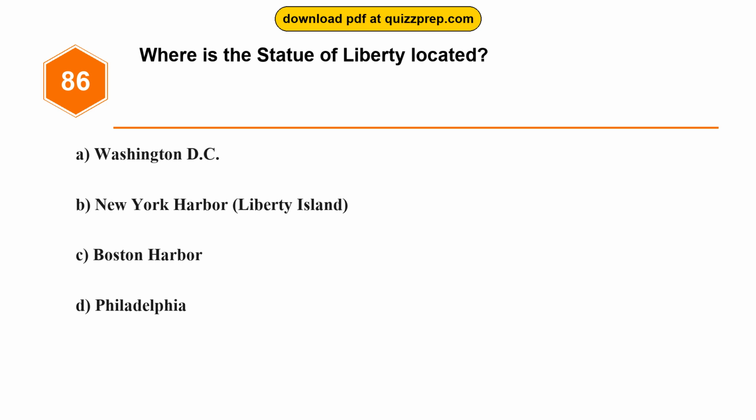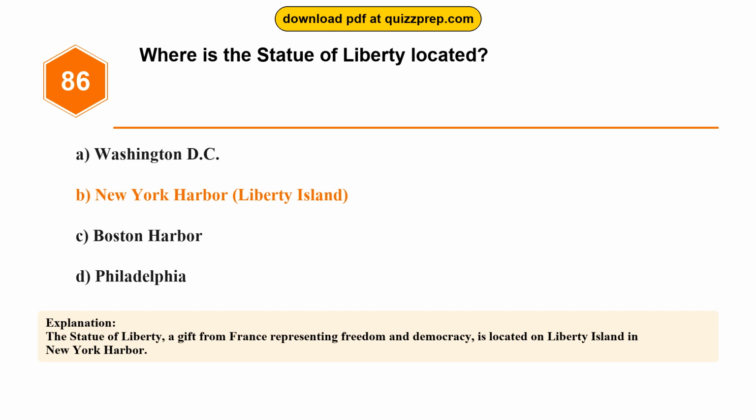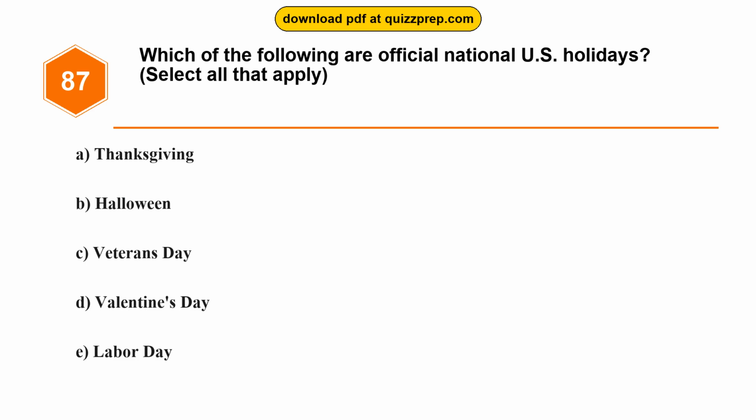Question 86. Where is the Statue of Liberty located? Option A. Washington, D.C. Option B. New York Harbor, Liberty Island. Option C. Boston Harbor. Option D. Philadelphia. The correct answer is option B. New York Harbor, Liberty Island. The Statue of Liberty, a gift from France representing freedom and democracy, is located on Liberty Island in New York Harbor.